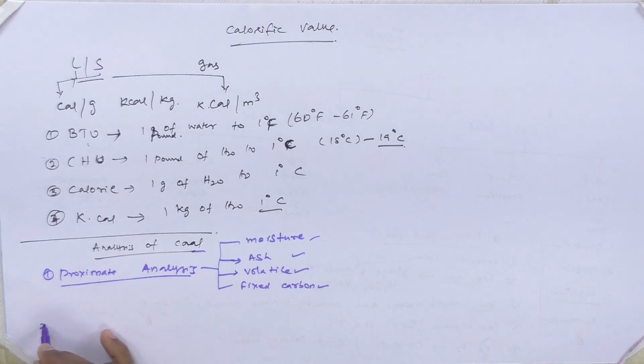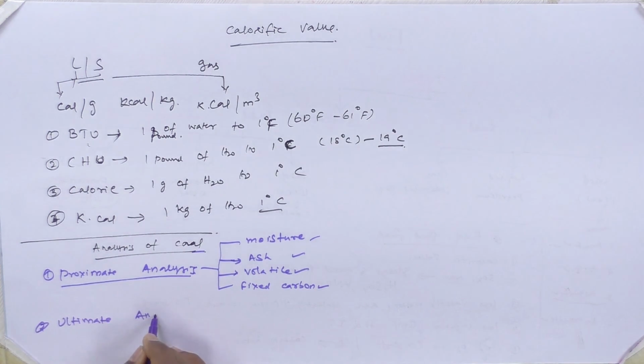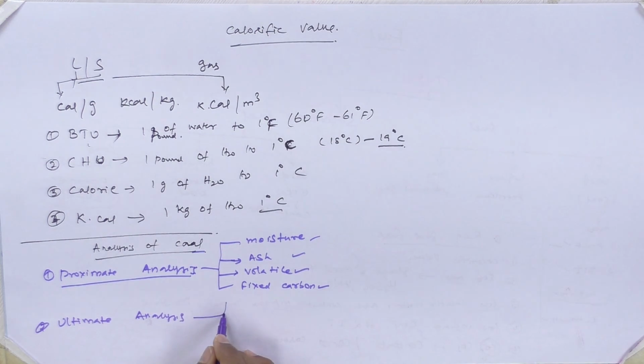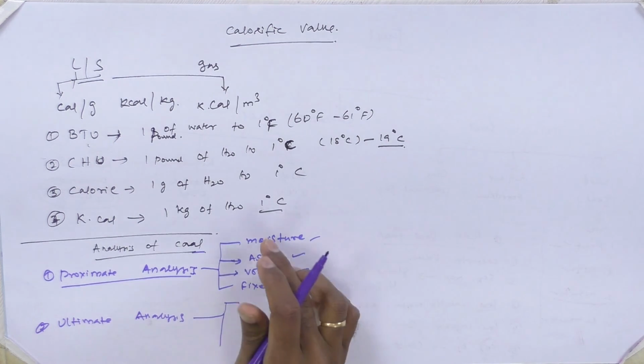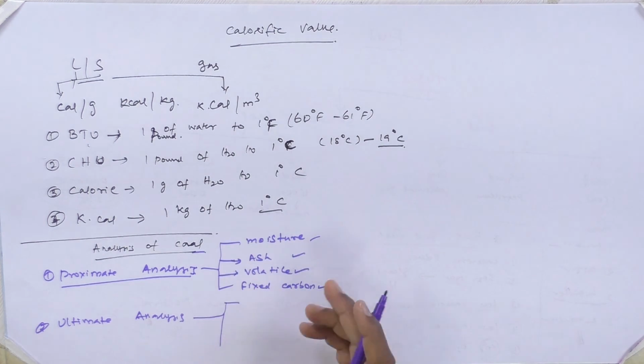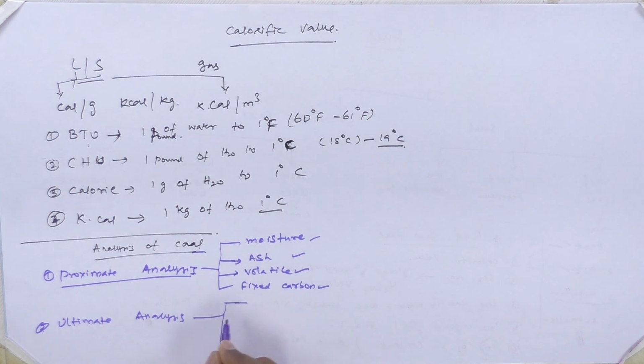The second analysis is going to be ultimate analysis. When you perform ultimate analysis, we can get information about the chemical nature of the fuel. So proximate analysis is all about the physical quantity. It tells about the physical nature of the fuel. And the second one, if you want to get the chemical composition of the fuel, we can go for the